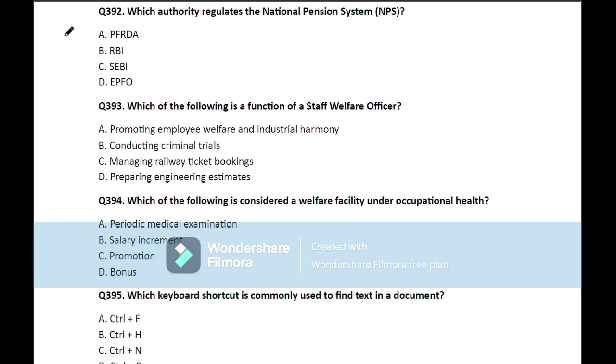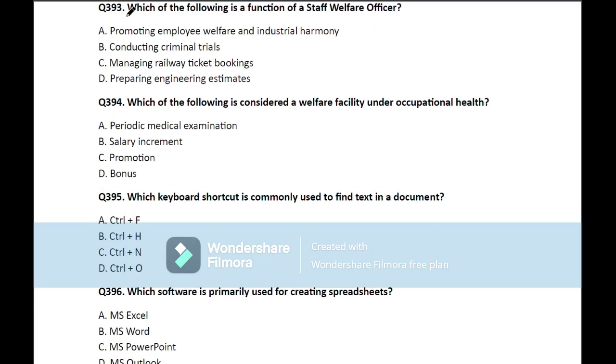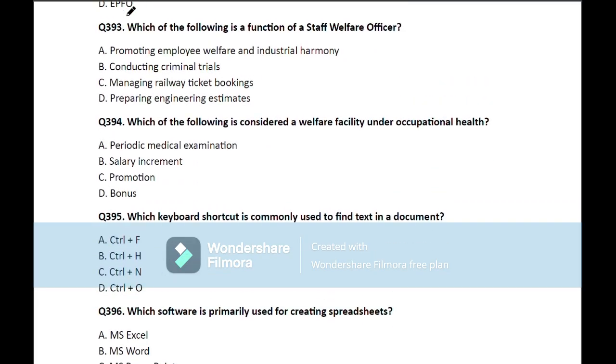Question number 392. Which authority regulates the national pension system? So here the correct answer is PFRDA. Move on to the next question.